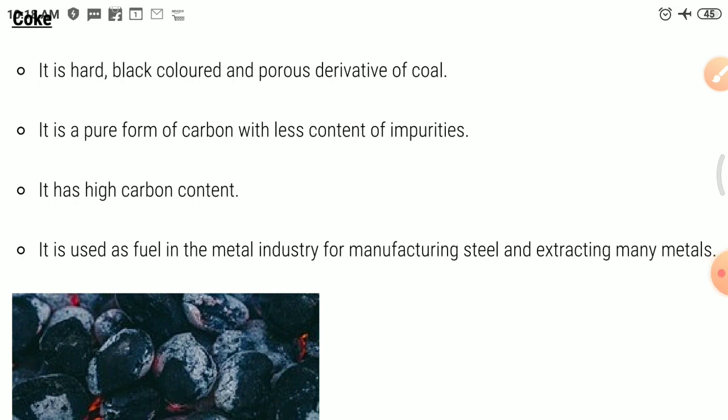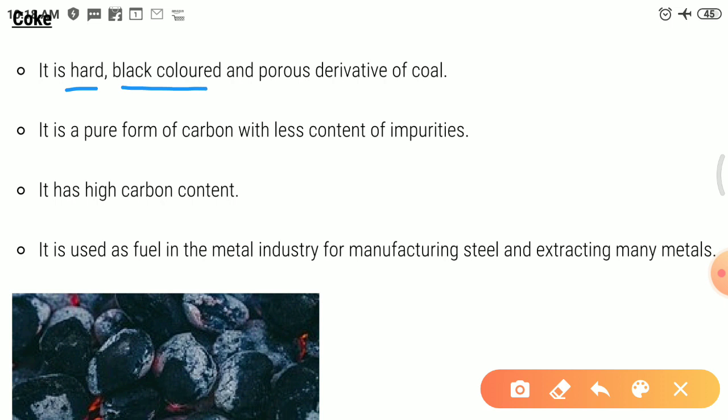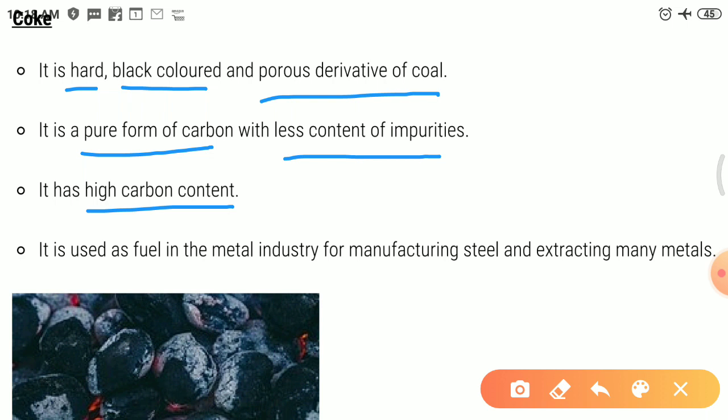It is a tough, porous and black substance. It is an almost pure form of carbon. Coke is used in the manufacture of steel and in the extraction of many metals. So we can write the points about it: it is a hard, black colored, porous derivative of coal. Second, it is a pure form of carbon with less content of impurities. It has high carbon content. It is useful as fuel in metal industries for manufacturing steel and extracting many metals.